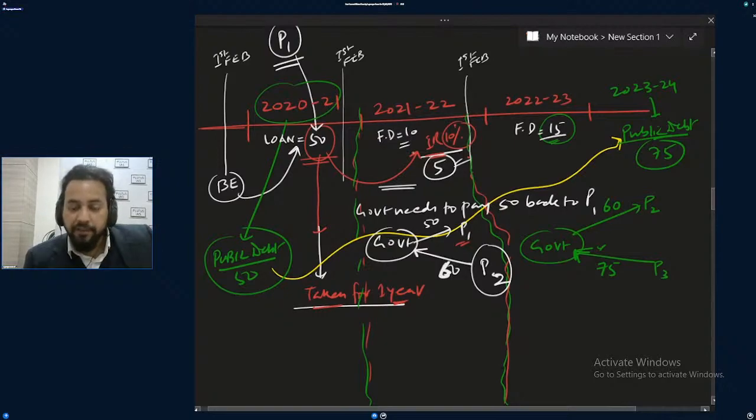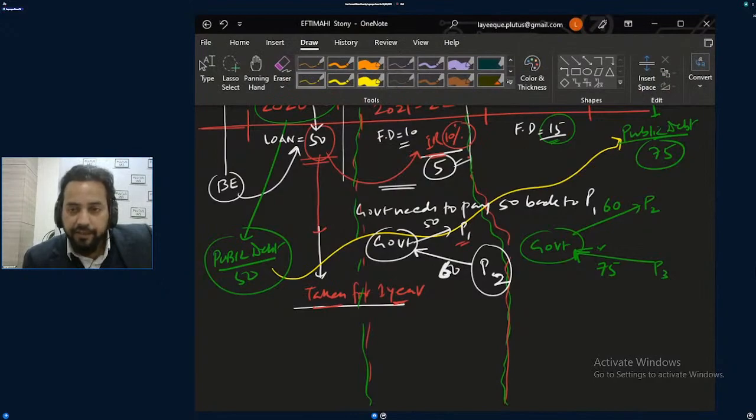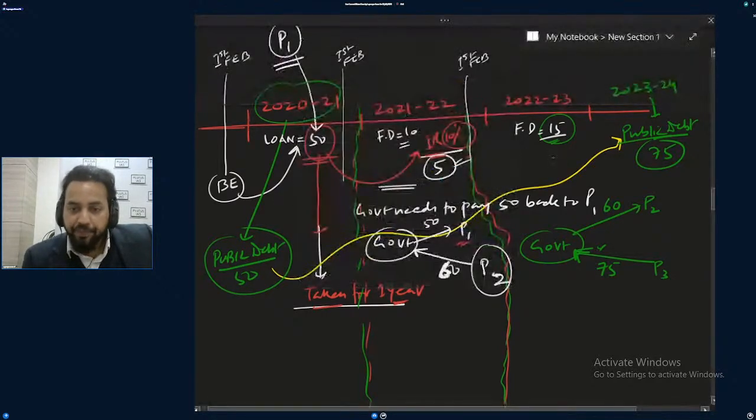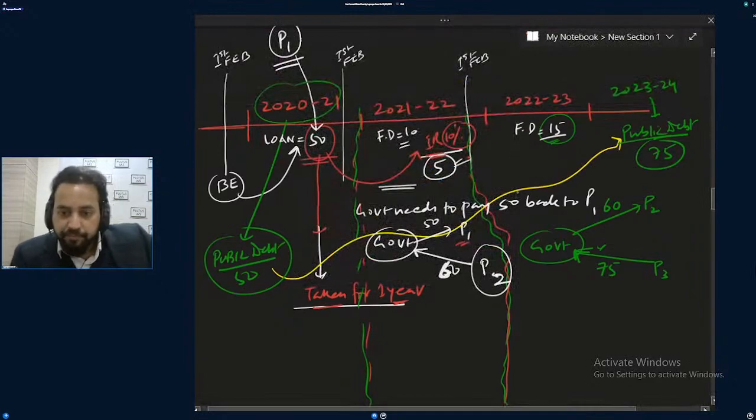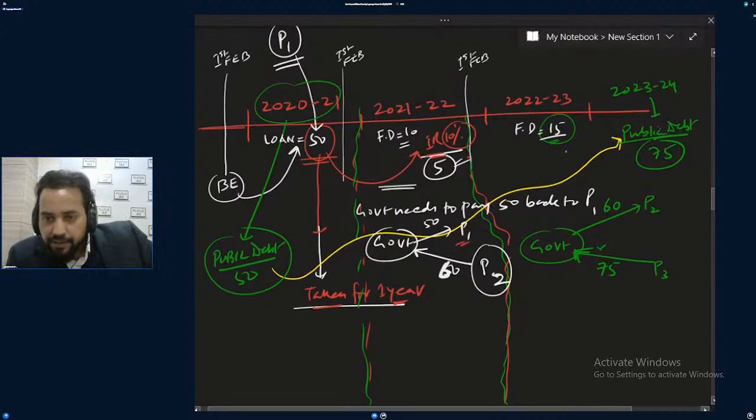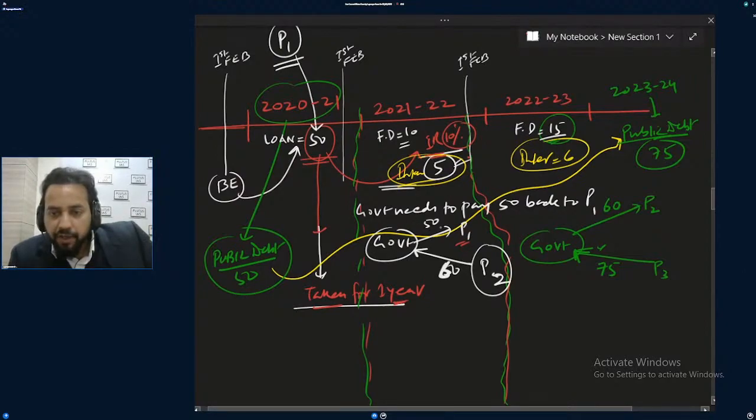And what about that? Sorry, we need to add interest. The amount of interest, says 10% here. How much will the government be giving? 6 over here. Yes or no? Interest, it was interest, I think 5. It was interest, I think 6. So the government will not be giving 50 only. The government will be giving 50 plus 5. Yes or no? The government will be giving 60 plus 6.